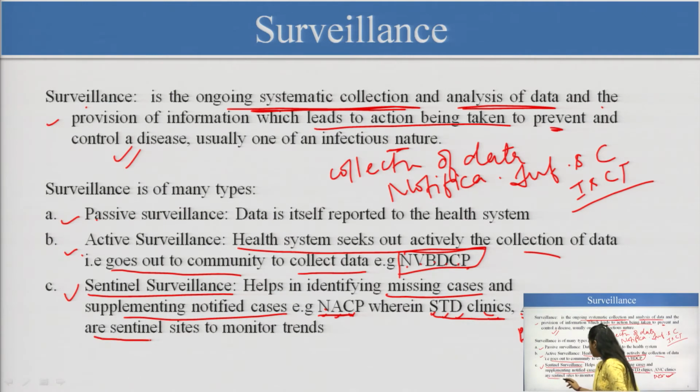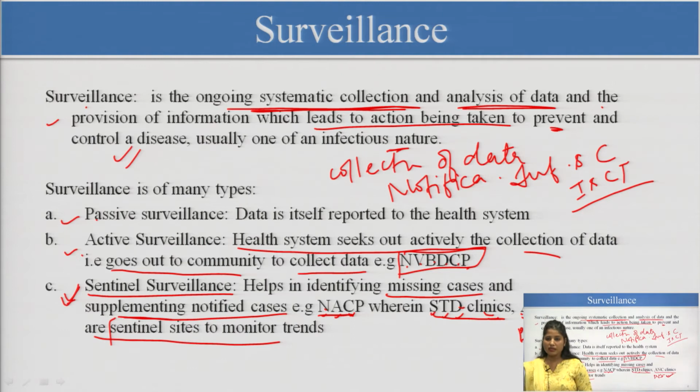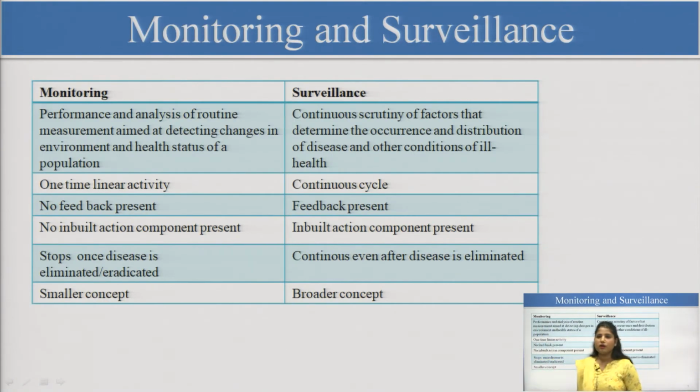They are all known as sentinel sites. Sites like STD clinics or ANC clinics monitor the trends of the diseases. So sentinel surveillance is only for some specific diseases where we try to find the missing cases and notify them. This is all under surveillance.